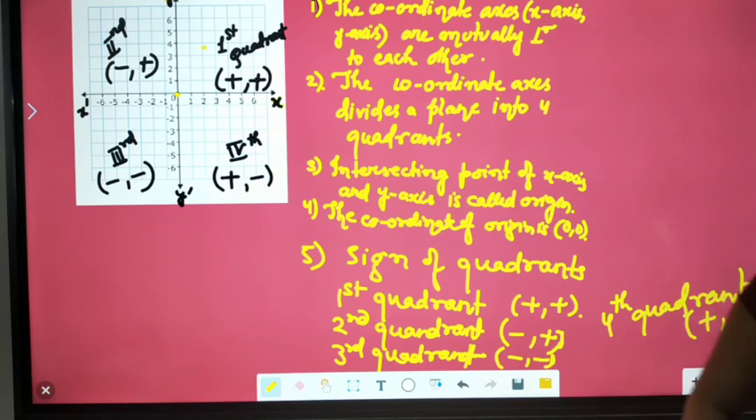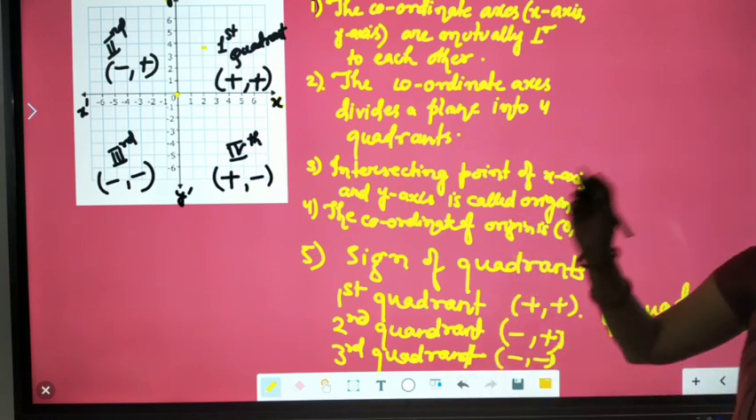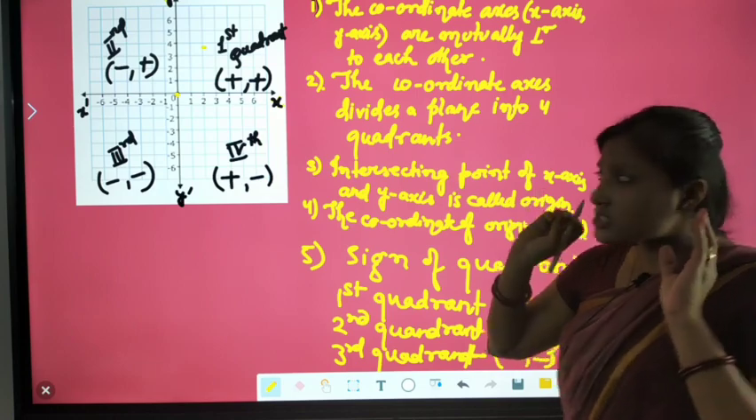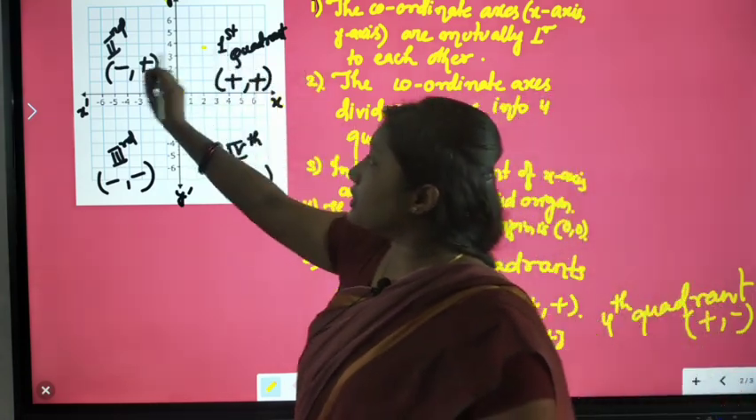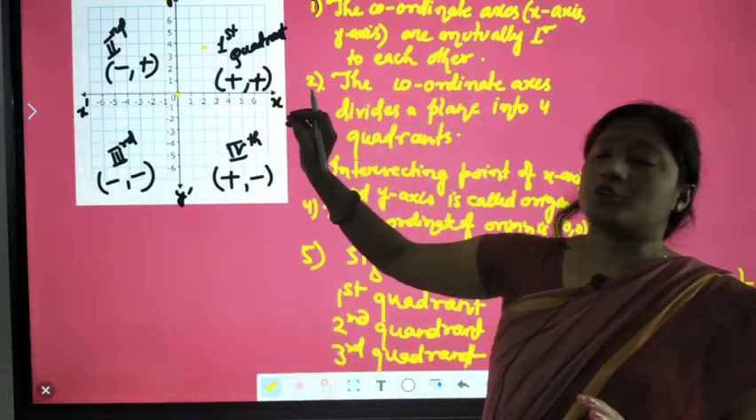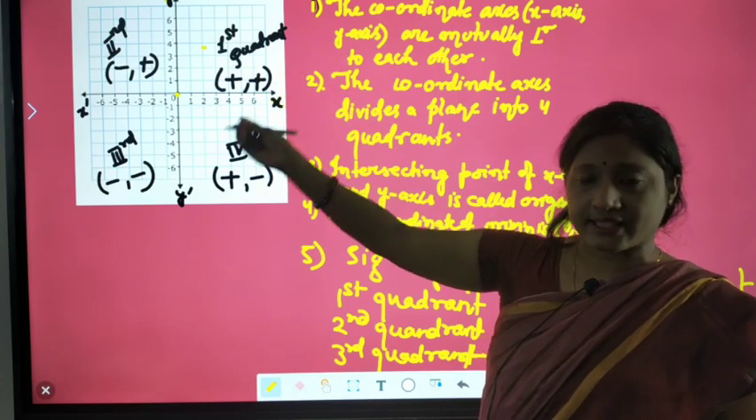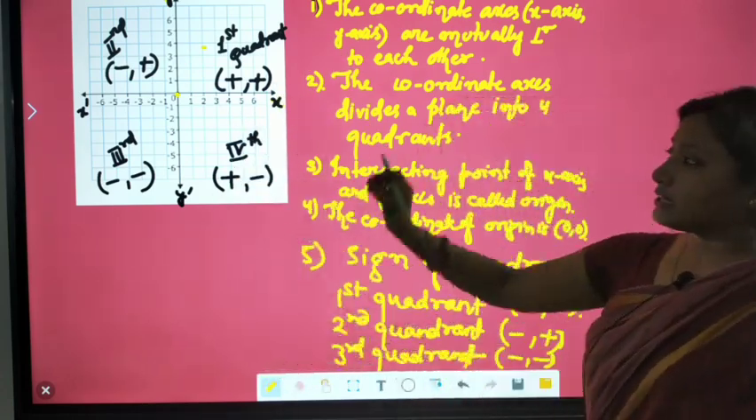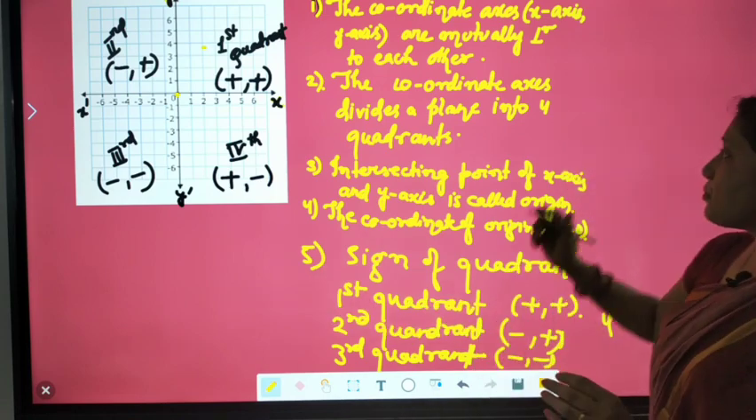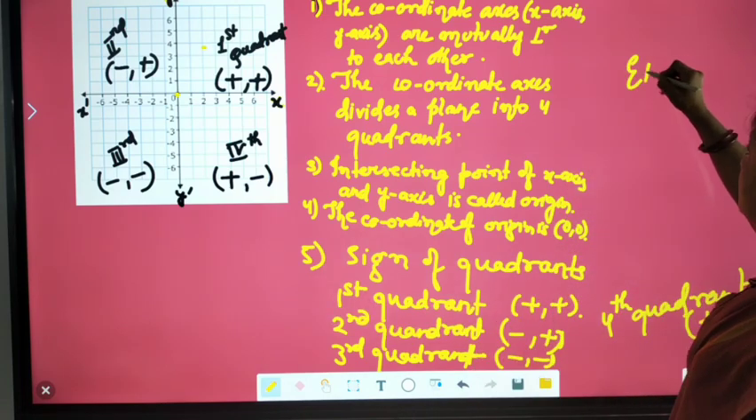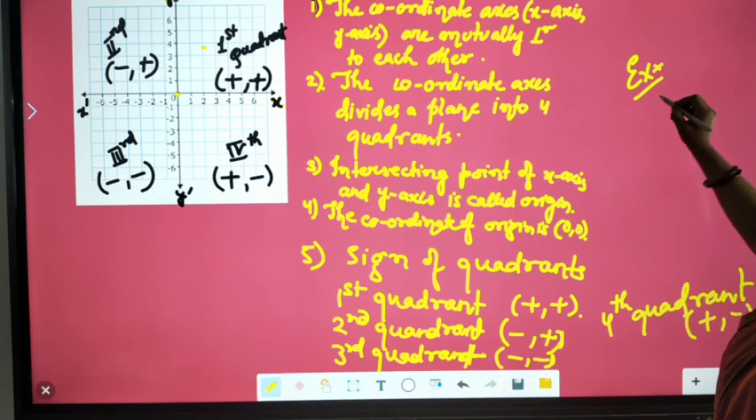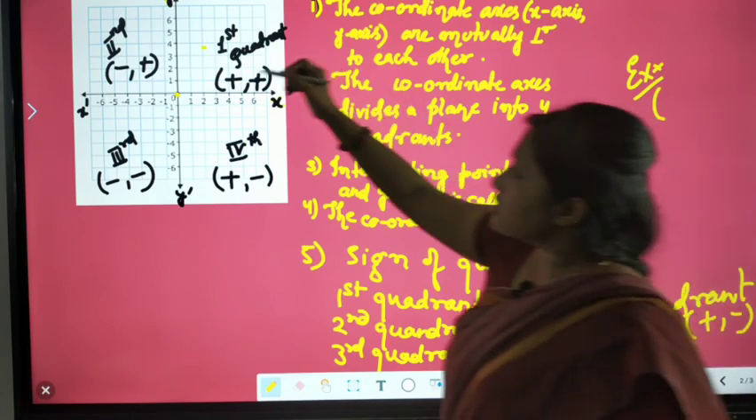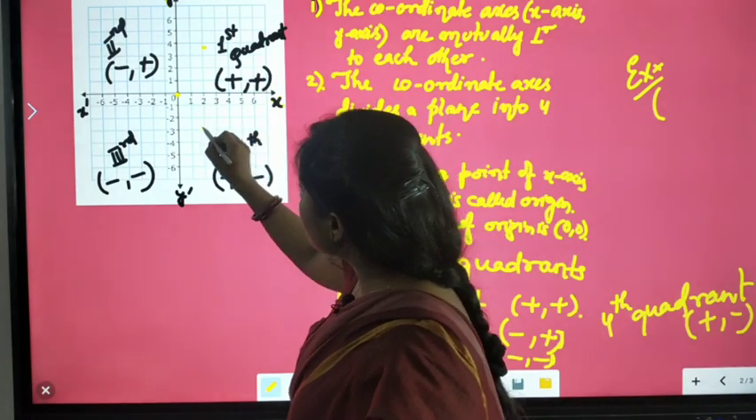Just keep this in mind: you don't have to learn the signs, just calculate them from here. Every time you put the sign of the x-axis first, and then the sign of the y-axis, and you will get the sign of the quadrant. Now suppose I am giving you an example. Suppose a point is here.